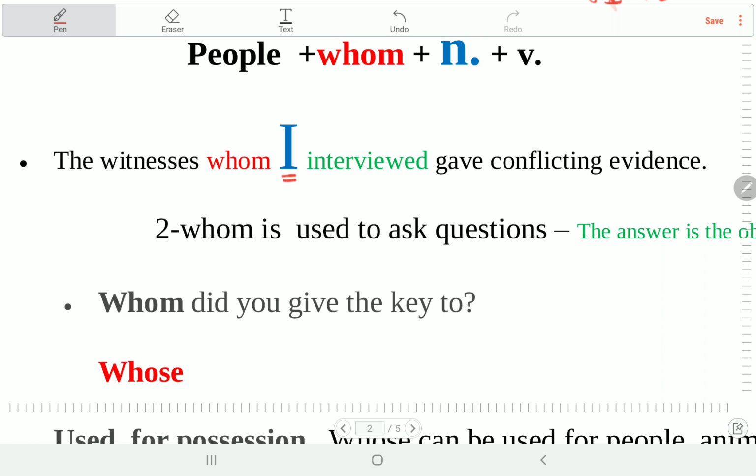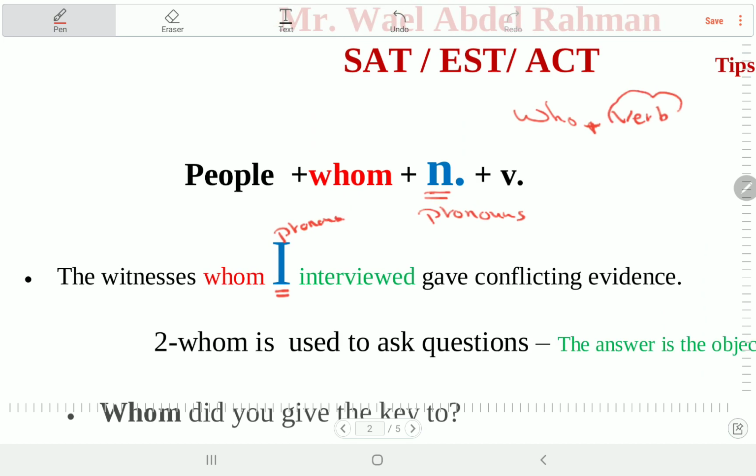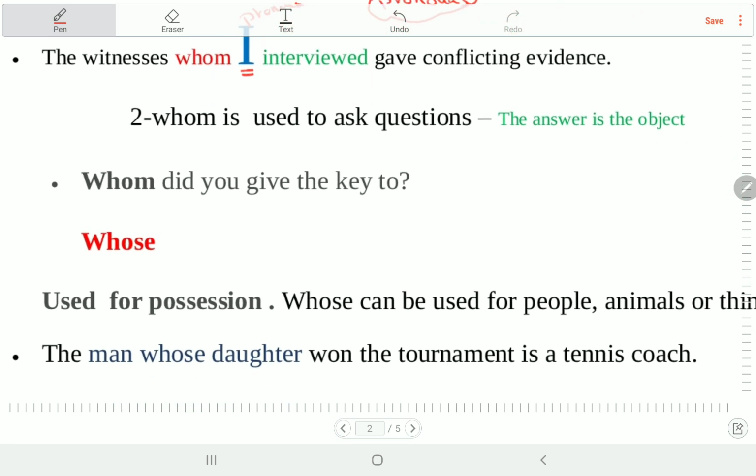No. So it's a pronoun. يبقى we know that after whom we can have pronouns and we can have nouns. That's a rule. So remember that the difference is after who we have a verb, after whom we have a noun or a pronoun. طب before الاثنين we have people.